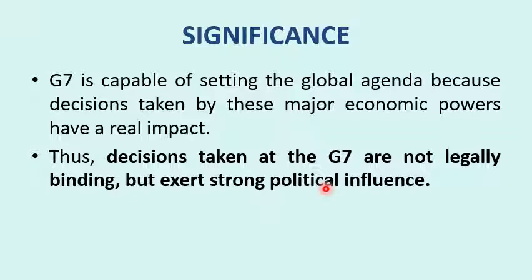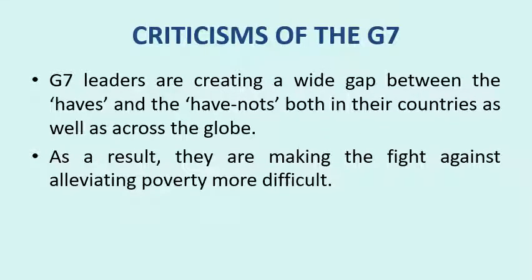So we have to remember the G7 summits and how they are important, as well as how G7 is important to India and how G7 needs to be expanded. G7 consists of developed countries, so they make decisions that have huge impact in other organizations like the UN.